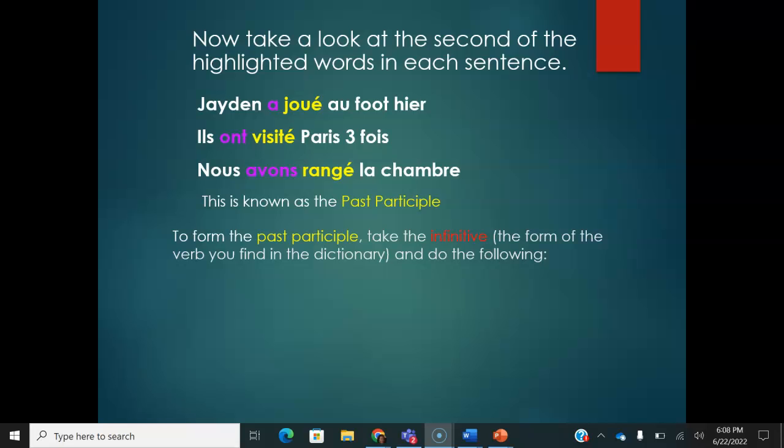The form of the verb that means to something, to play, to visit, visiter, to tidy up, ranger, is called the infinitive. So you take the infinitive and you do the following.